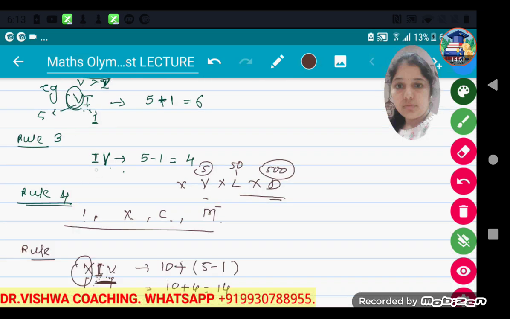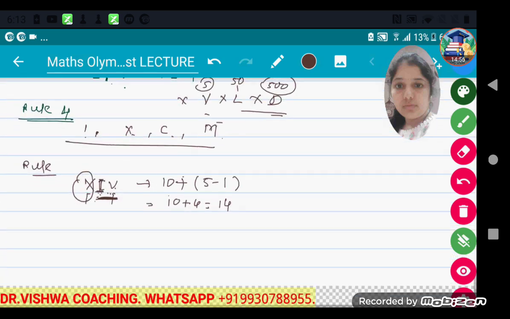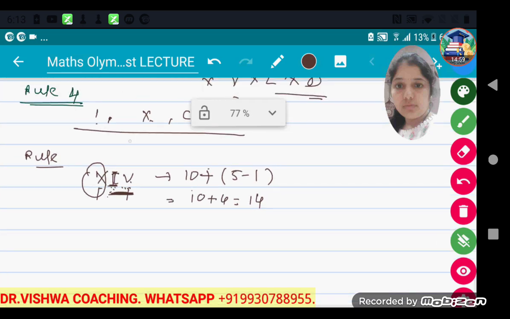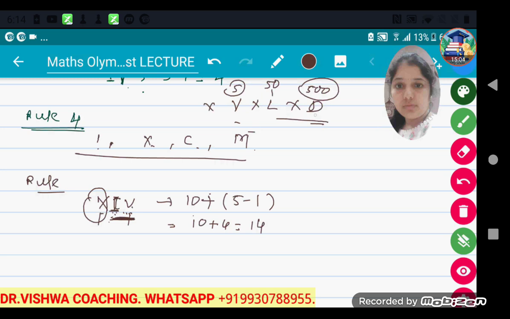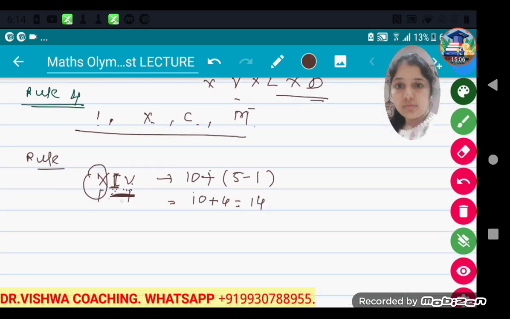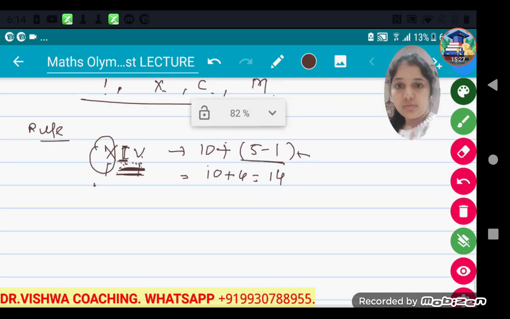When a smaller numeral is written on the left side of the bigger numeral, you subtract the smaller numeral from the bigger one. Only I, X, C and M can be repeated, not V, L and D. And the last rule is, if a smaller numeral is in between two larger numerals, first you write the larger numeral at the left side, then add by subtracting the smaller numeral from the bigger numeral, whichever number you get. So these are all the rules related to Roman numerals.